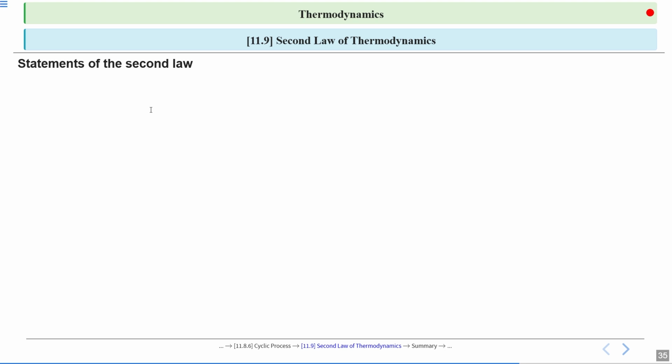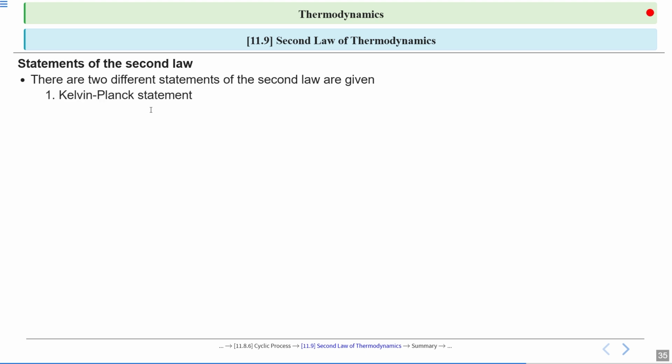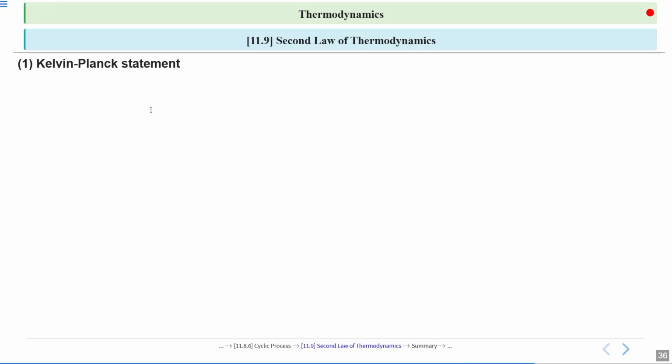Statements of the second law. There are two different statements of the second law given. First, the Kelvin-Planck statement. Second, the Clausius statement. All right, let's see. First, the Kelvin-Planck statement.